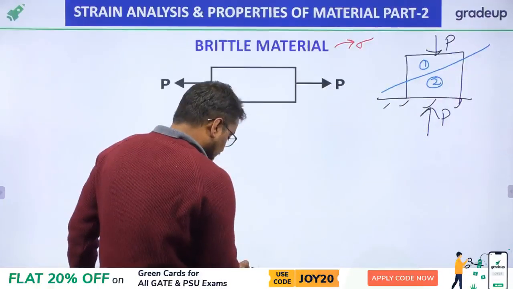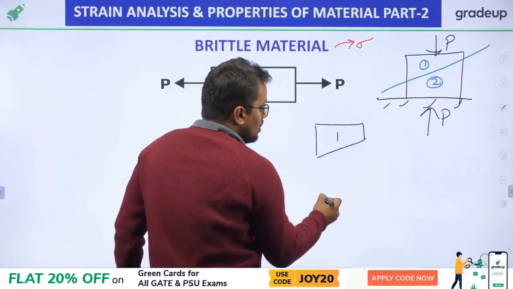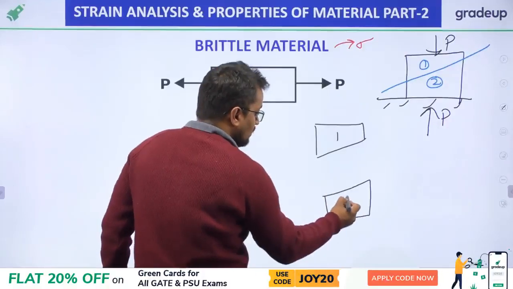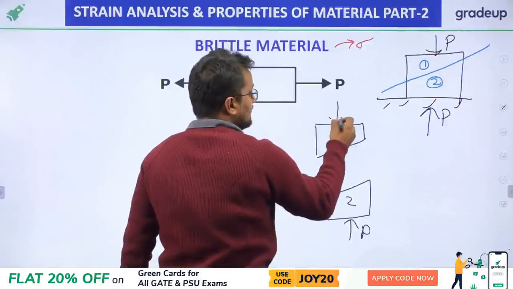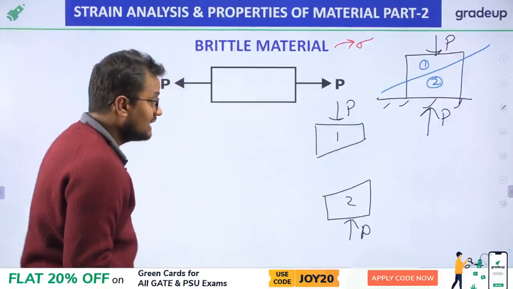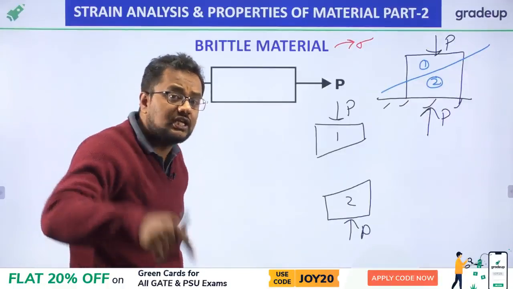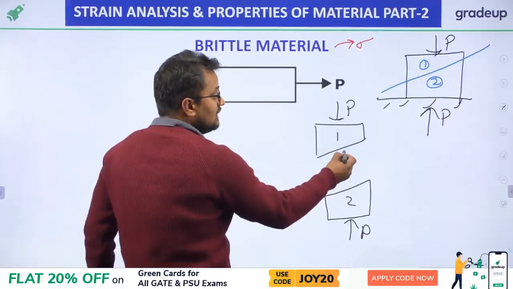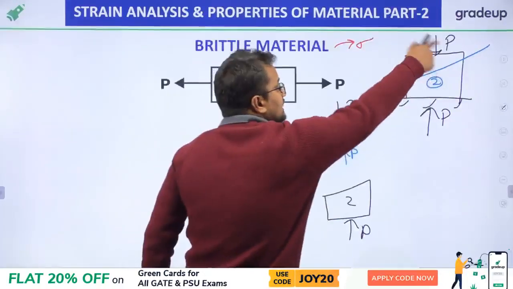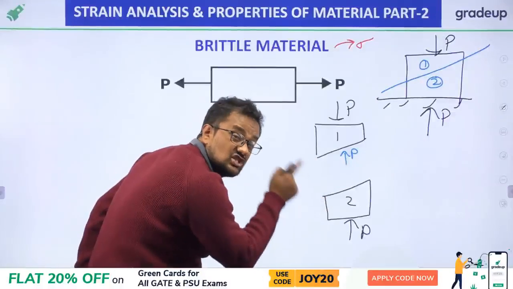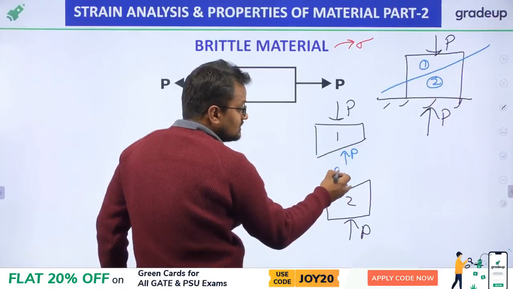Now, if I draw the free body diagram of one part, or of two part, then this P is the reaction and this P is the force. Since the whole body is in equilibrium, the small part must be in equilibrium. Therefore, P will be acting like this.